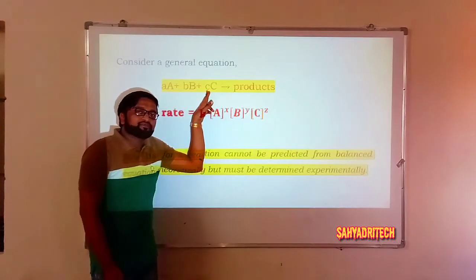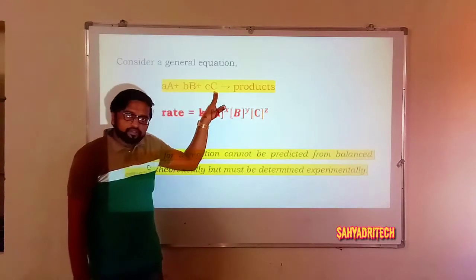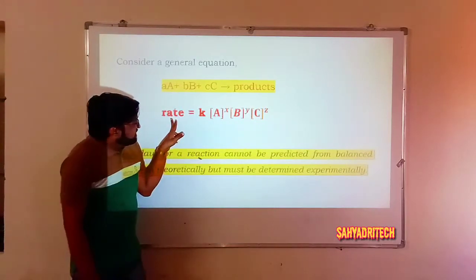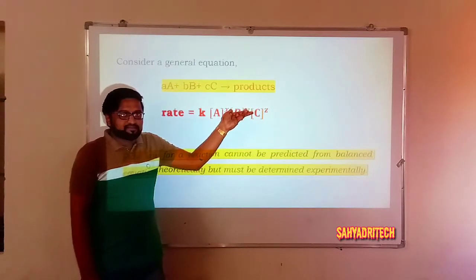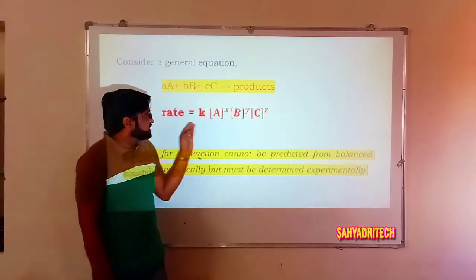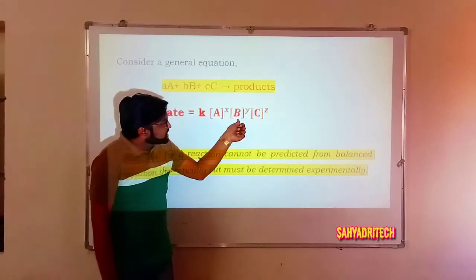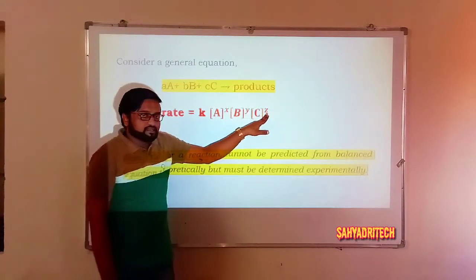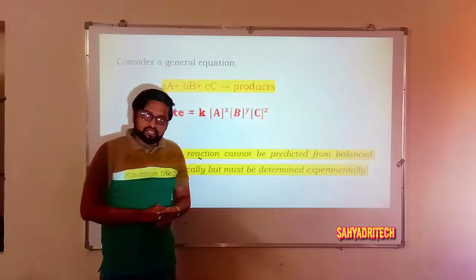So according to the law of mass action, what we used to do? Concentration terms are raised to the respective stoichiometric coefficients. But what does the rate law or rate expression say? In a rate expression, the concentration terms are raised to some powers, which may or may not be equal to stoichiometric coefficients. So here, rate is equal to K into concentration of A raised to x, B raised to y, and C raised to z. Here x, y, z may or may not be equal to a, b and c respectively.